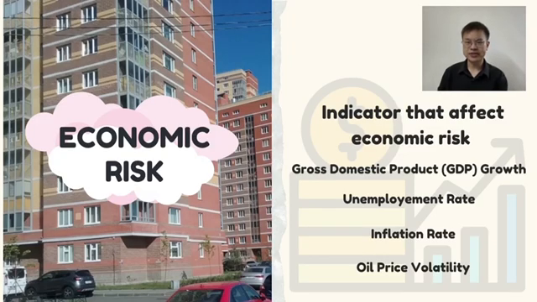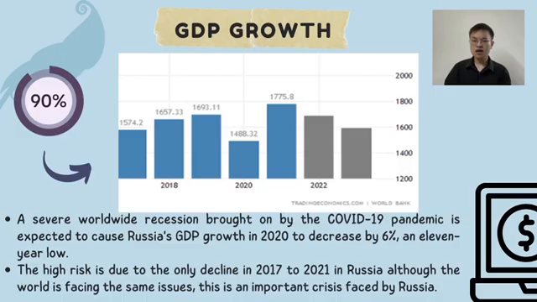Next is economic risk. The indicators used to measure economic risk for Russia are gross domestic product, GDP growth, unemployment rate, inflation rate, and oil price volatility. For GDP growth, a severe worldwide recession brought on by the COVID-19 pandemic is expected to cause Russia's GDP growth in 2020 to decrease by 6%, an 11-year low. We set an assumption of minimum GDP value and get the risk score of 19 out of 100.